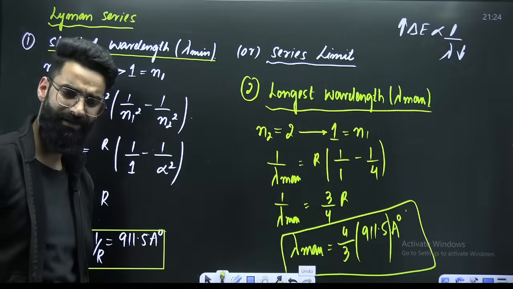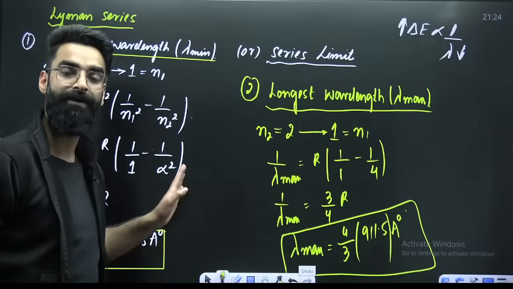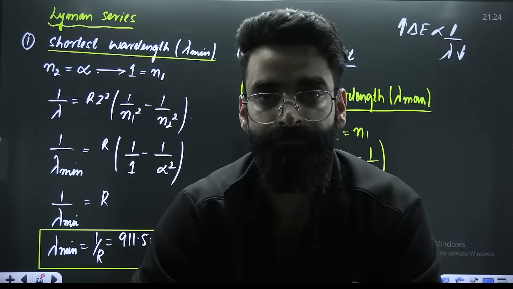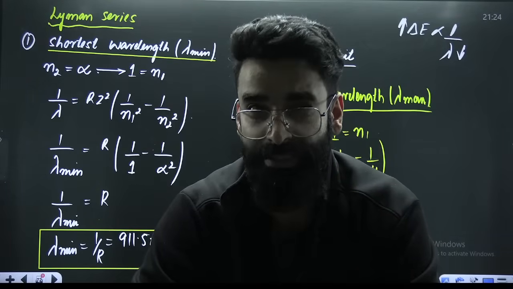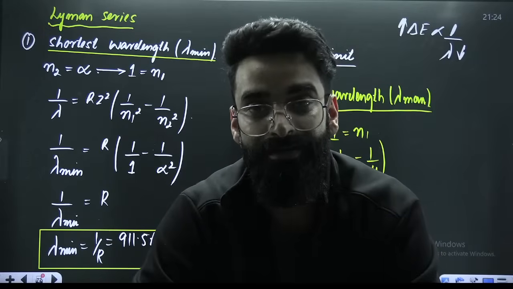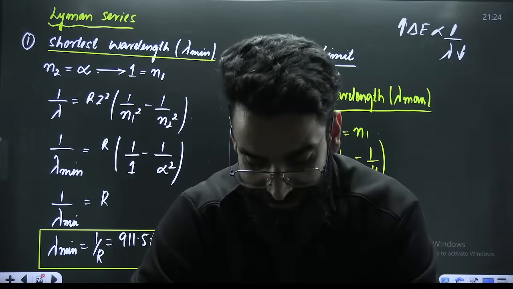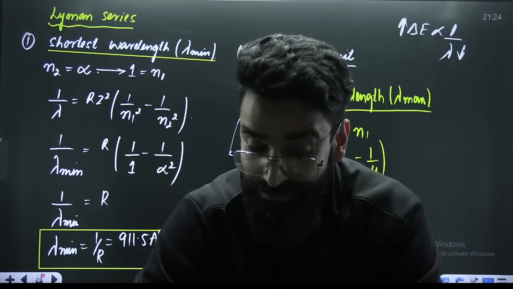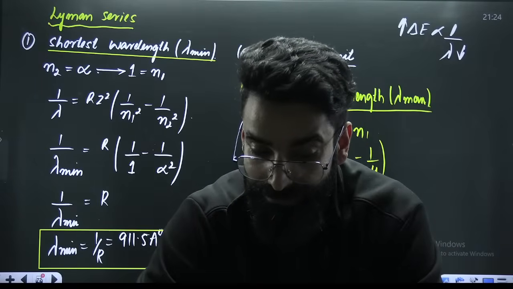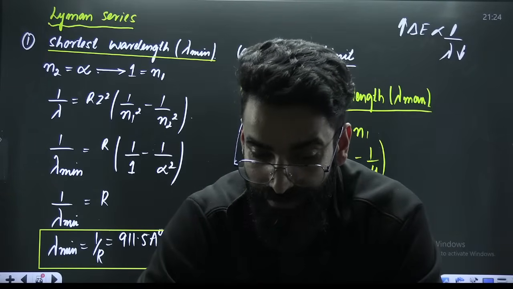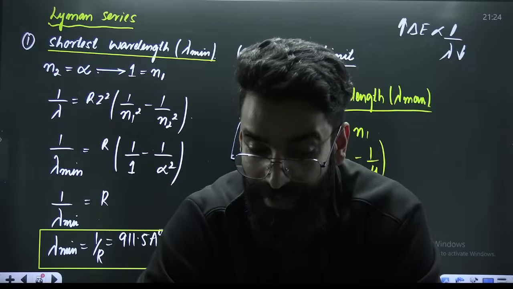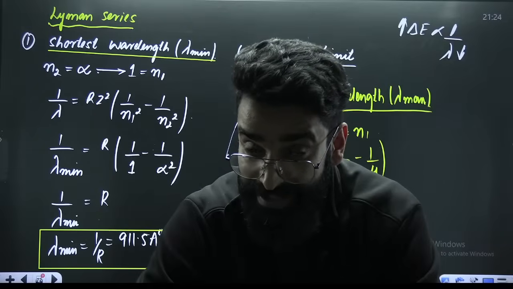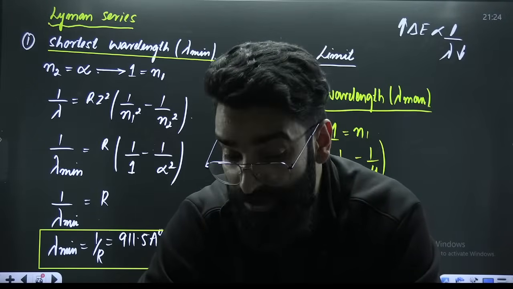Balmer, Paschen, Brackett, Pfund, right? Minimum and maximum, everywhere. Okay, I'm asking you a question. If you are supposed to calculate the shortest wavelength in Balmer series, can you tell me the transition? From where to where does the electron have to go? Shortest means maximum energy gap. Maximum energy gap in Balmer is infinity to 2.